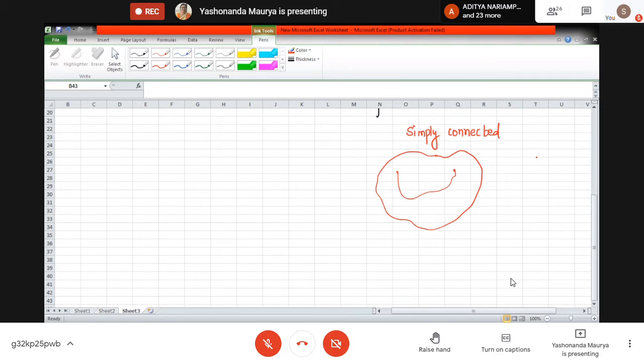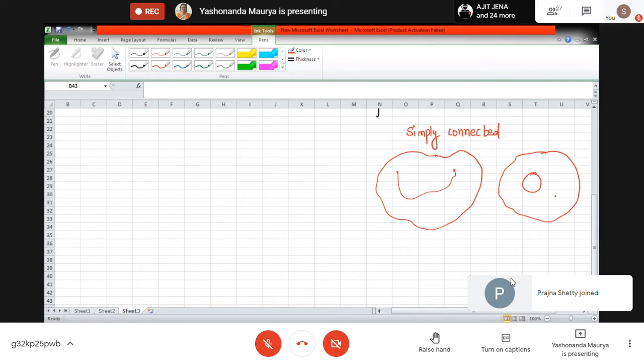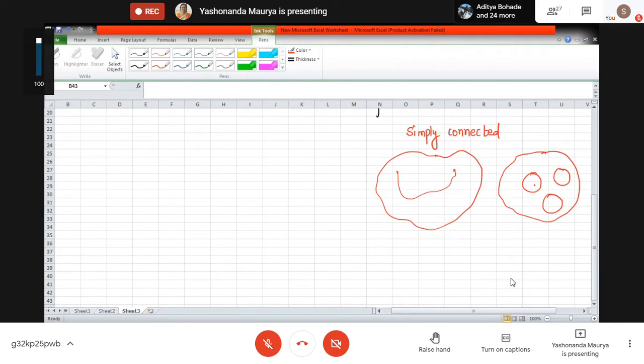Whereas, what do we mean by multiply connected? It is still connected, but then it contains some hole sort of thing. Okay. So if this is the case, see over here also whenever I take, see this point is not included. Okay. This region is not there. So what is the region which we are discussing here? It is this region.